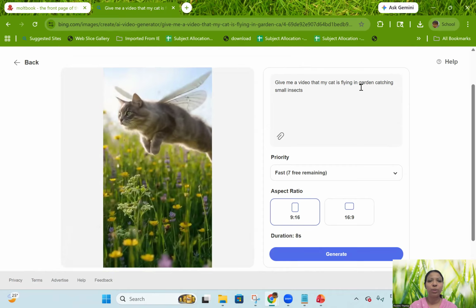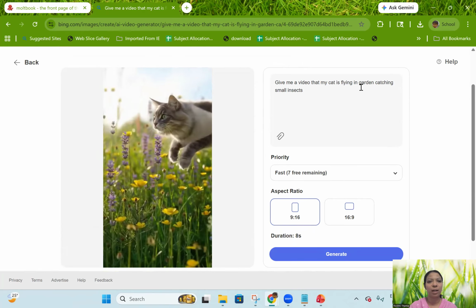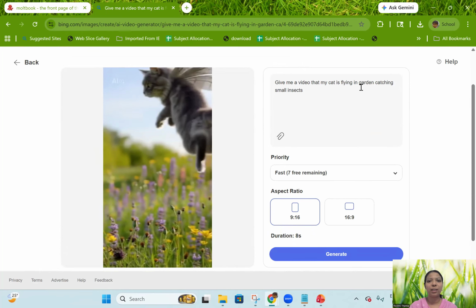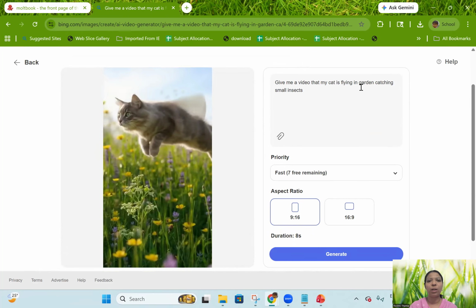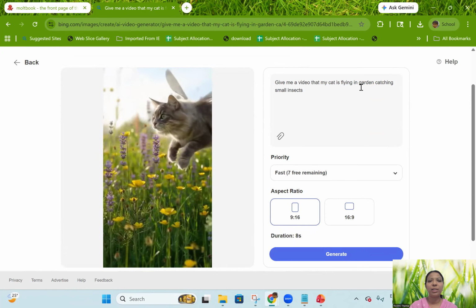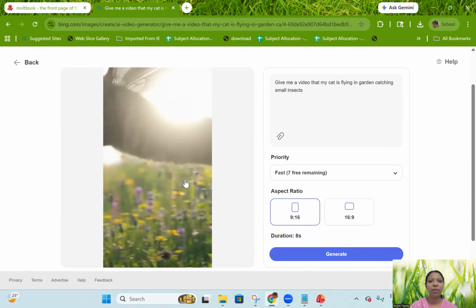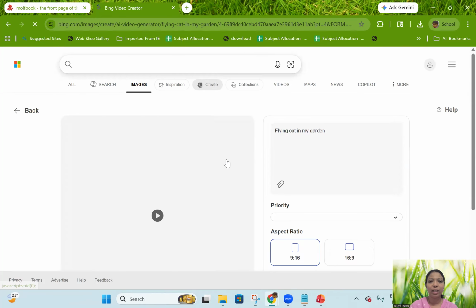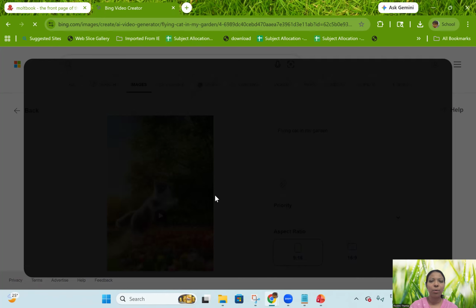So you know that no such video was already available. It is automatically generated by this AI tool. So this is what generative AI is: it can generate images, it can generate video. See, I have another video I have already generated. It's also so beautiful. I gave the same prompt for that as well.